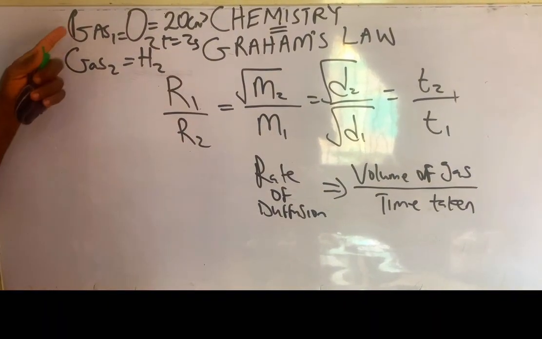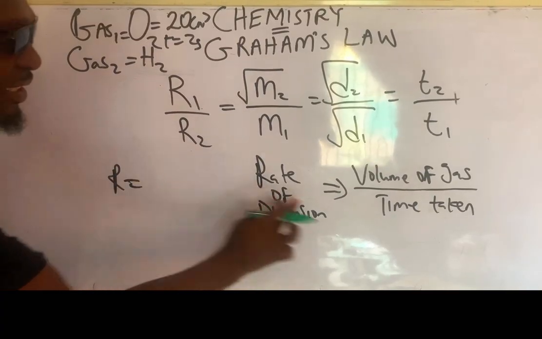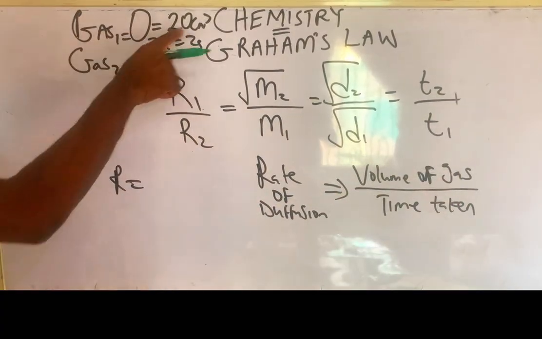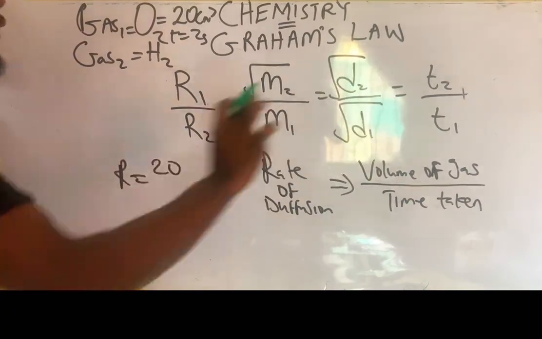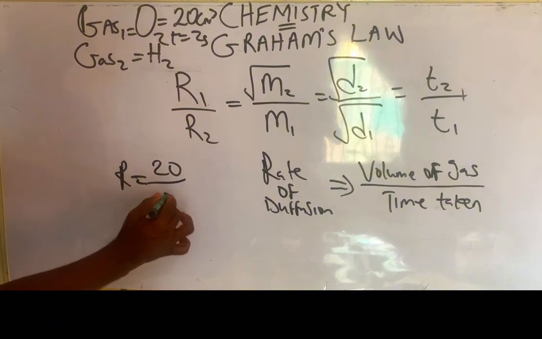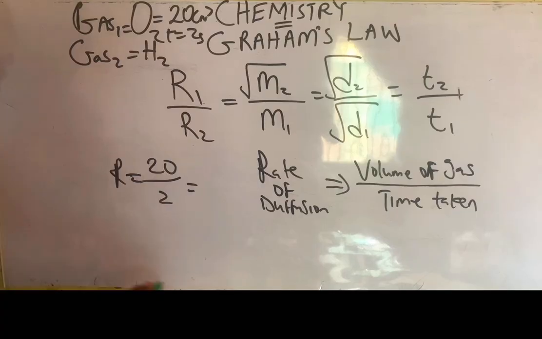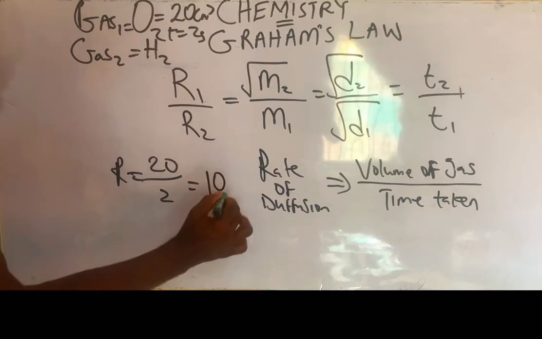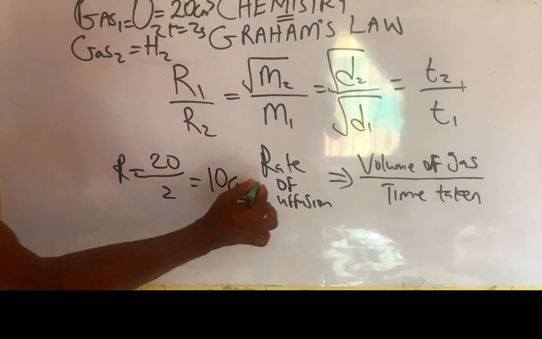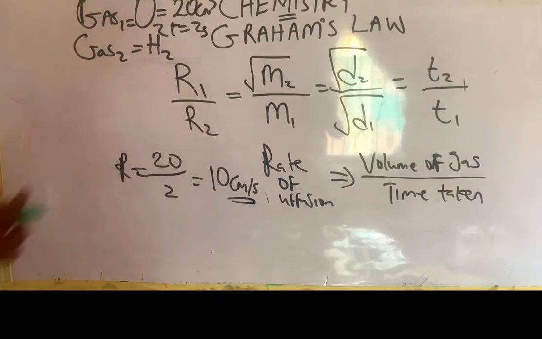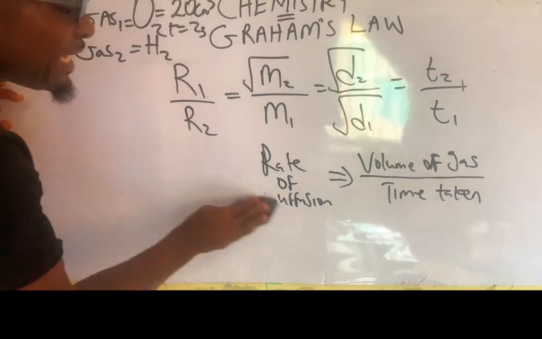Now, how do we calculate the rate of diffusion of the gas? Rate of diffusion is the volume of the gas over time. The volume of the gas here is 20, while the time it takes to diffuse through that porous spot is 2 seconds. So what will be my rate of diffusion of oxygen? It's going to be 10 cm3 per second. So that is how to solve for it: 10 cm3 per second.